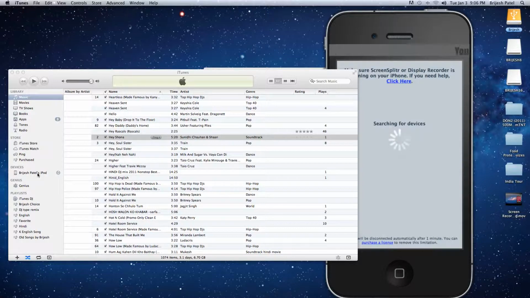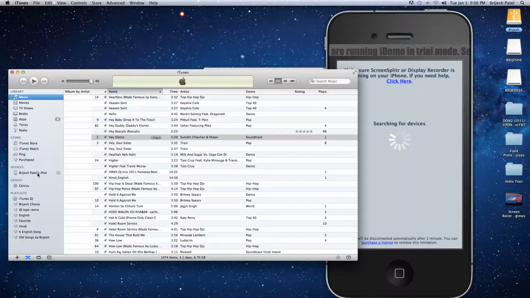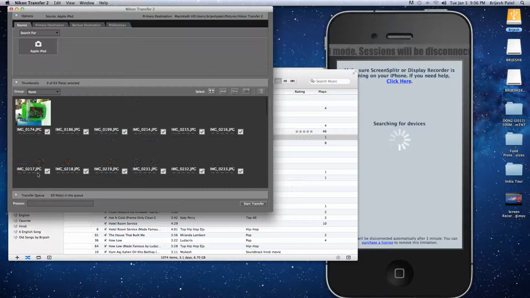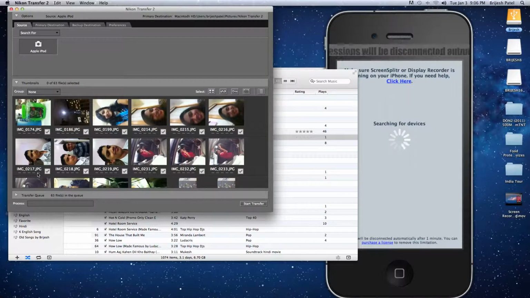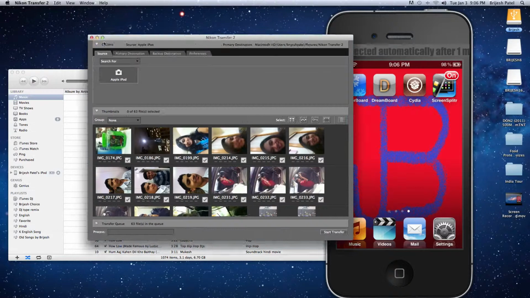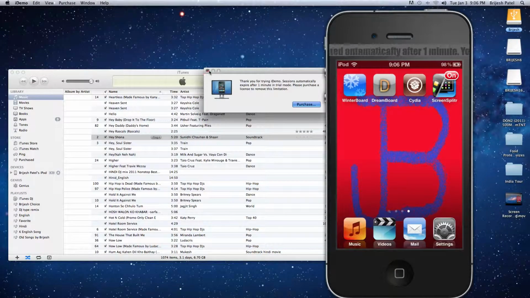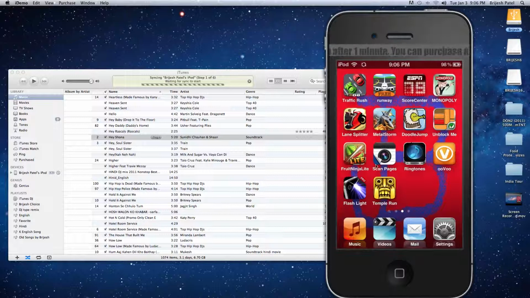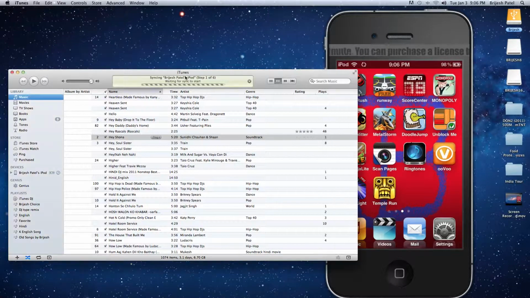Let me just go back to Dreamboard and turn it back to default, and then turn it on. Okay, so I'm back to this, and then it's syncing my iPod.